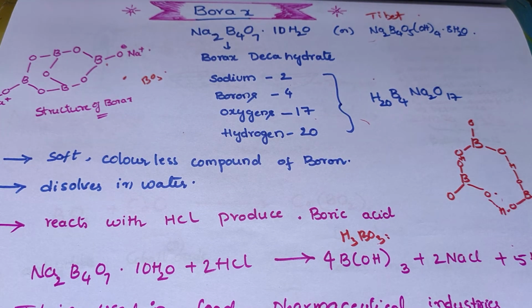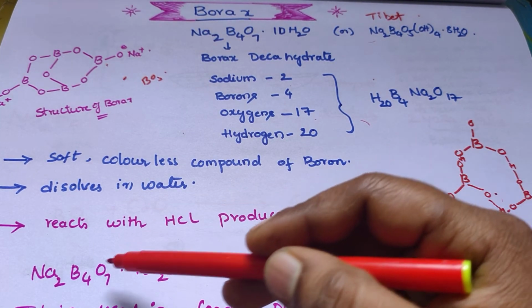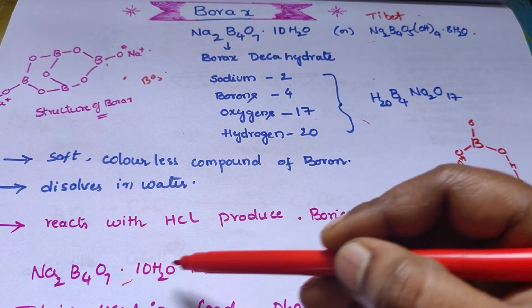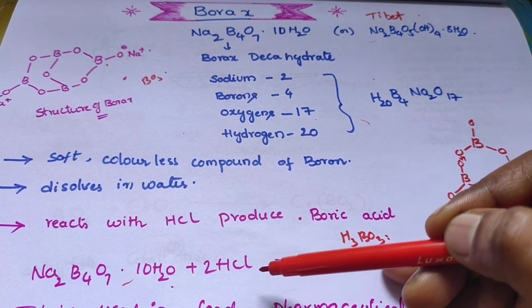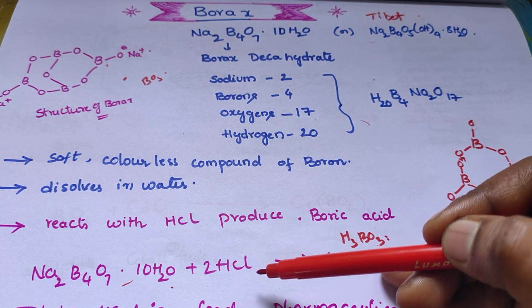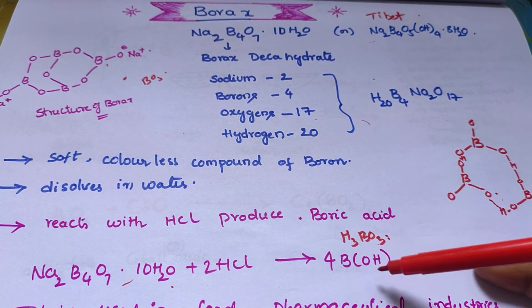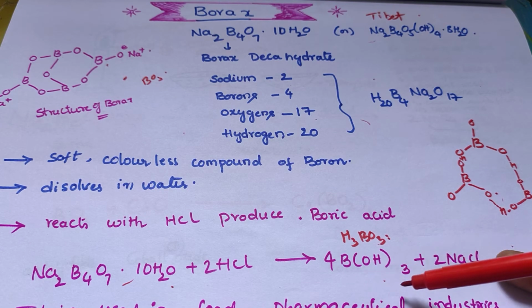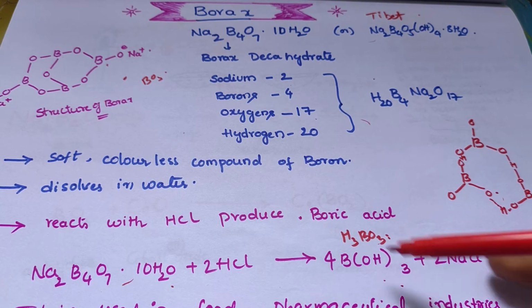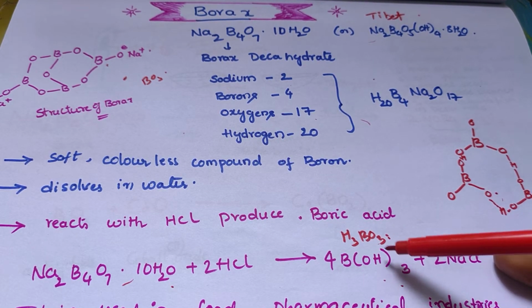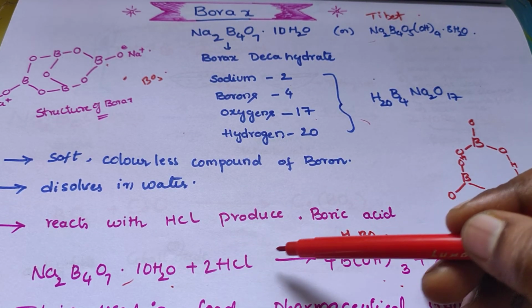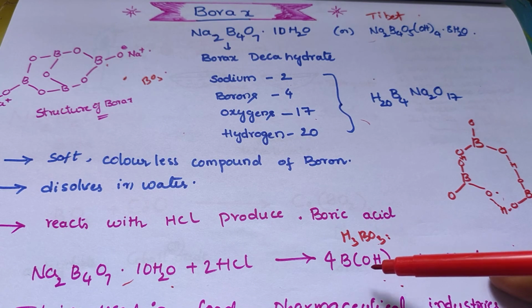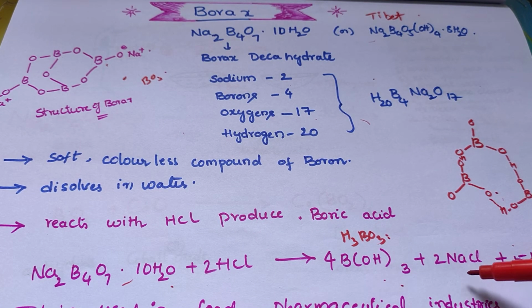The equation is Na2B4O7·10H2O, the borax formula, reacting with hydrochloric acid, HCl, to give boric acid, B(OH)3 or H3BO3, called boric acid. Borax reacting with hydrochloric acid produces boric acid along with